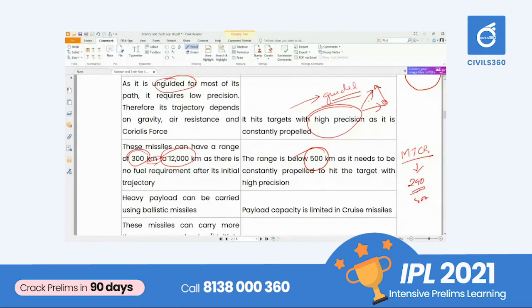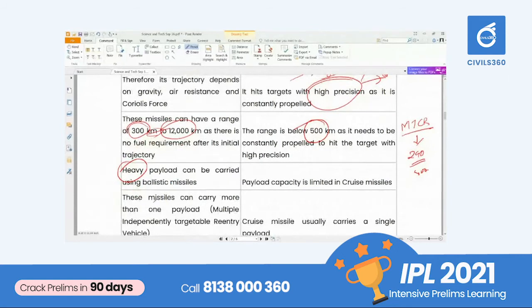Another difference between ballistic missile and cruise missile is that a heavy payload can be carried by a ballistic missile. At the same time, the payload capacity is very limited in cruise missiles, because cruise missiles need to maneuver during the course of flight.